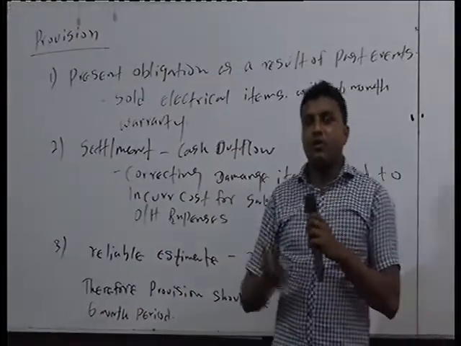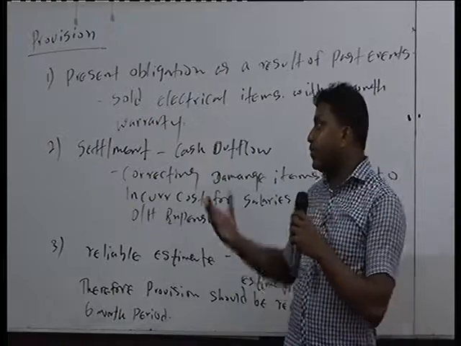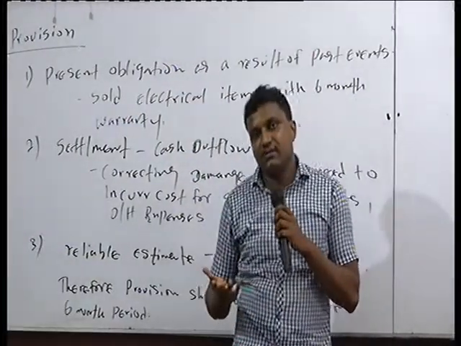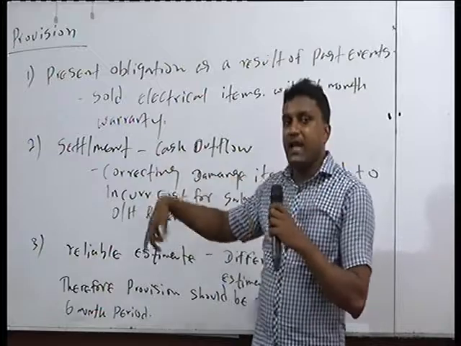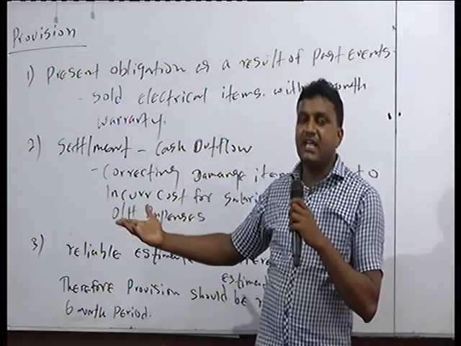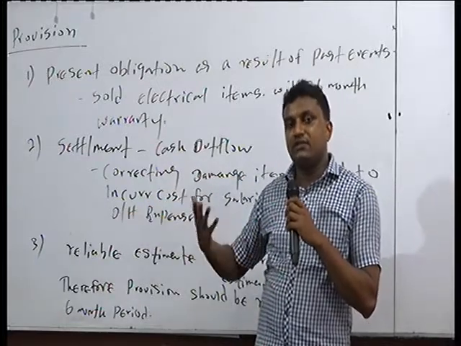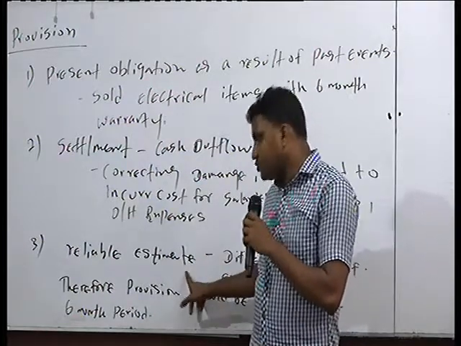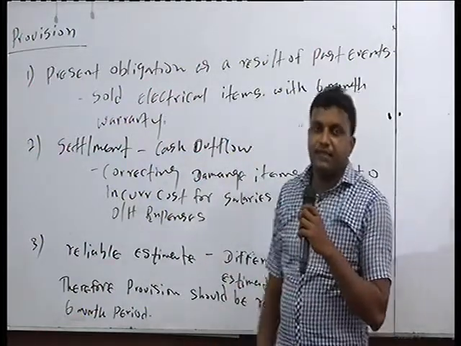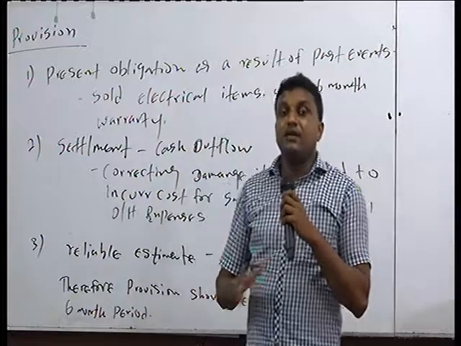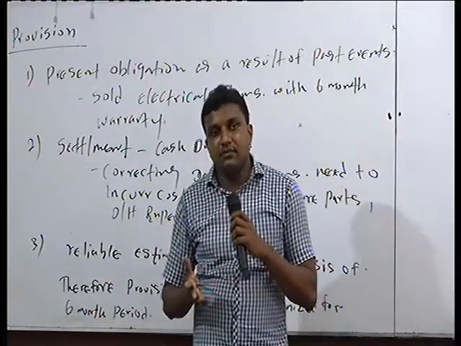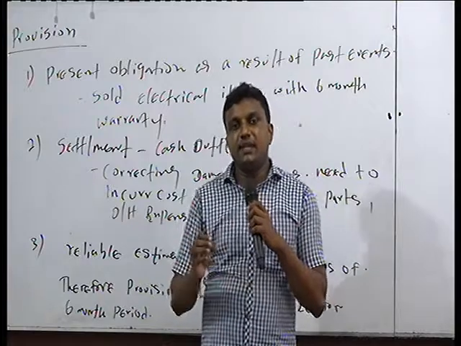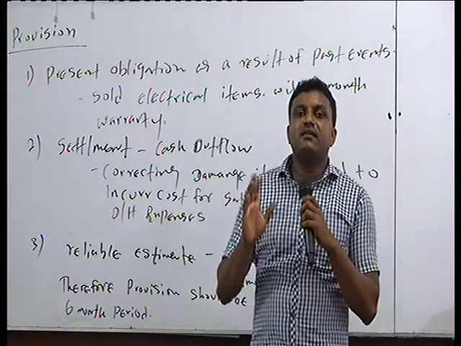Always check according to the given information, try to identify whether it has created a present obligation to the organization or not. Then after that, identify at the time of the settlement whether there is a cash outflow or a resources outflow from the organization or not. Then always there should be a reliable estimate. Reliable estimate, because why? The amount and the time are not sure. So therefore we should definitely apply an estimate, but that estimate should be a reliable one.